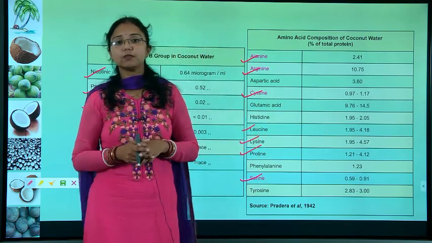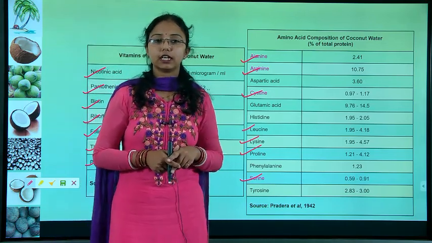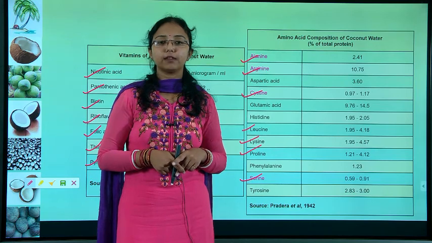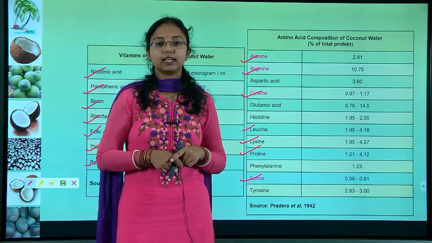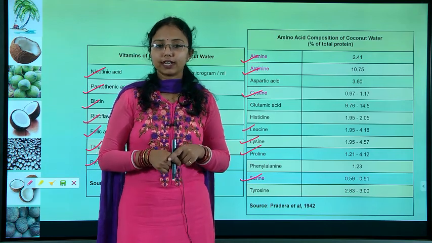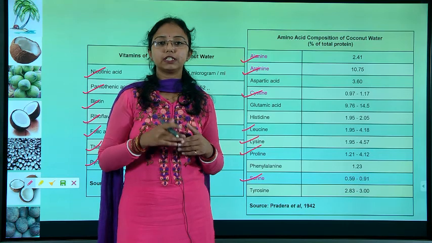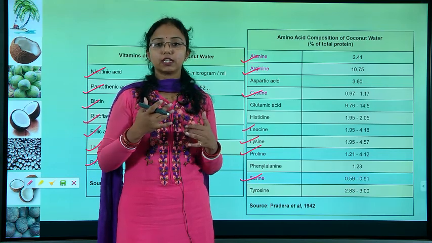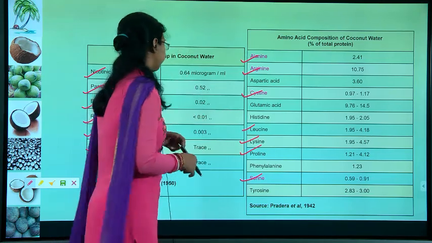So, if the question comes as to why coconut water is considered a very important health benefit beverage, you have to write what the biochemical presence is, and what vitamins, minerals and amino acids are present in the coconut water.